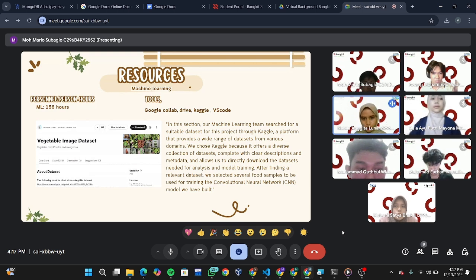We chose Kaggle because it offers a diverse collection of datasets, complete with clear descriptions and metadata, and allows us to directly download the dataset needed for analysis and model training. After finding a relevant dataset, we select several food samples to be used for training the convolutional neural network model we have built.